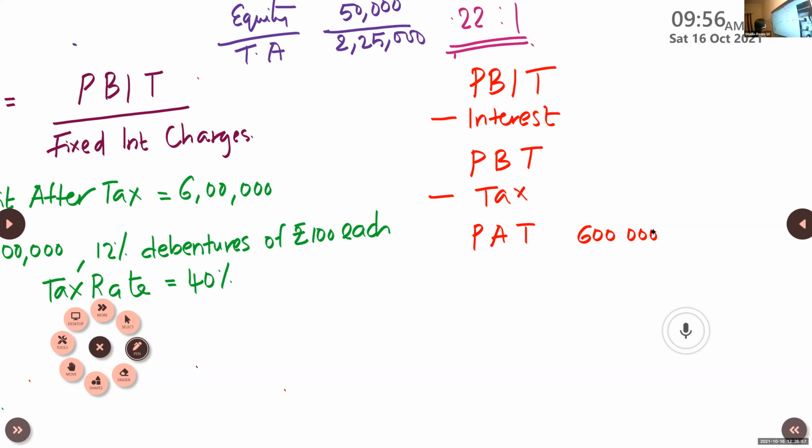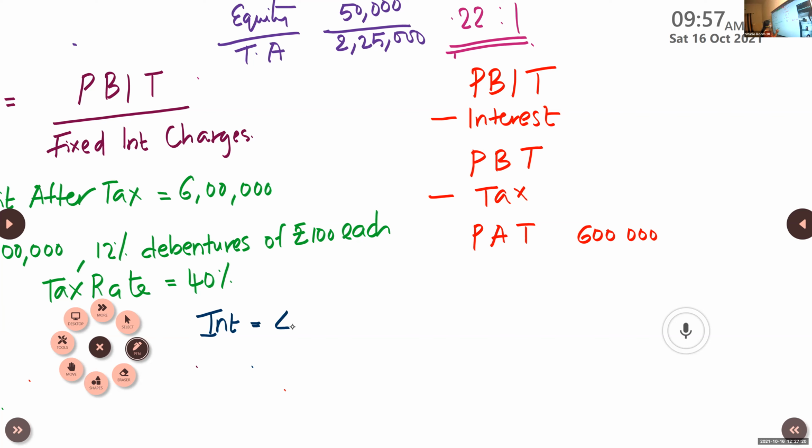How much is the interest? Interest is equal to, you have debentures for rupees 40 lakhs. So you have rupees, that means it is the amount.